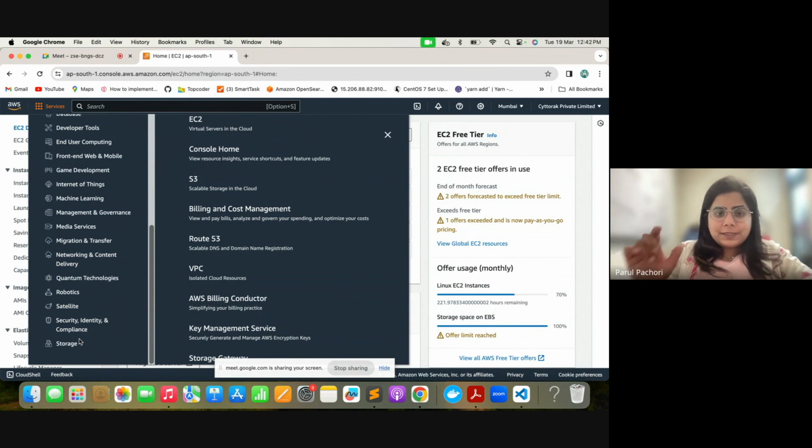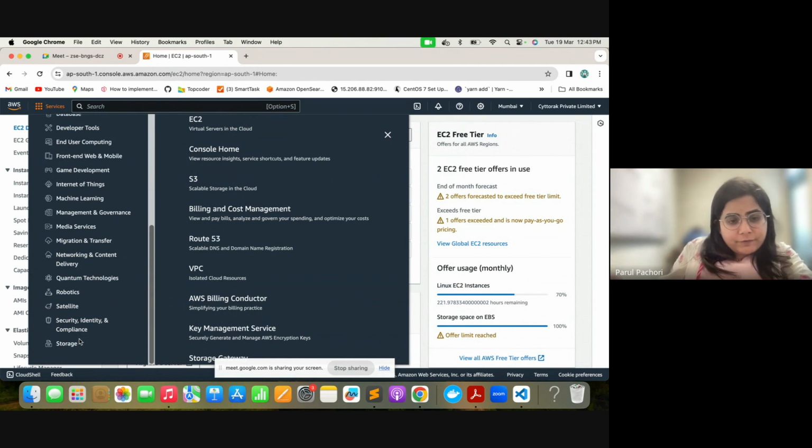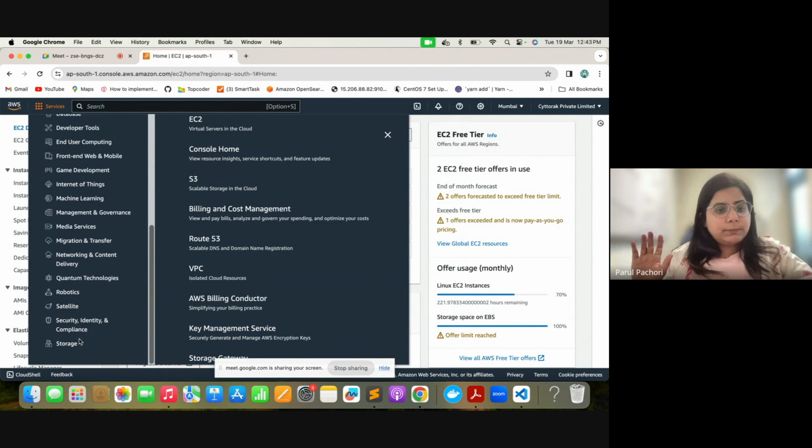Okay. Something that we discussed yesterday was called a managed service. A managed service is now managed by AWS. You are leveraging that and you don't have to manage that service.